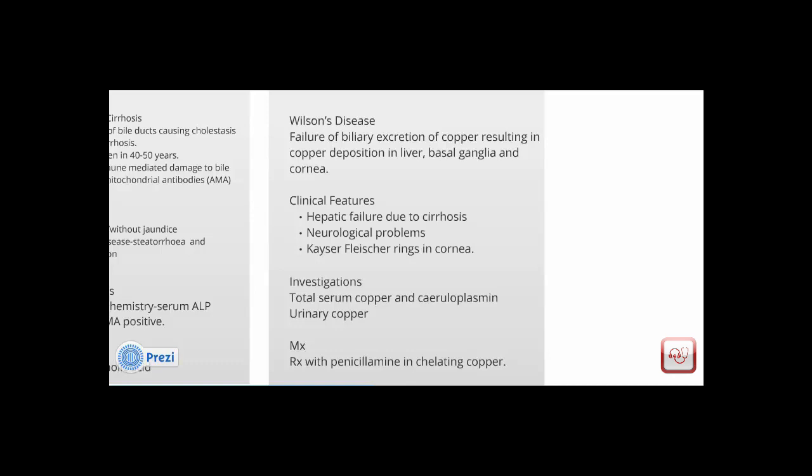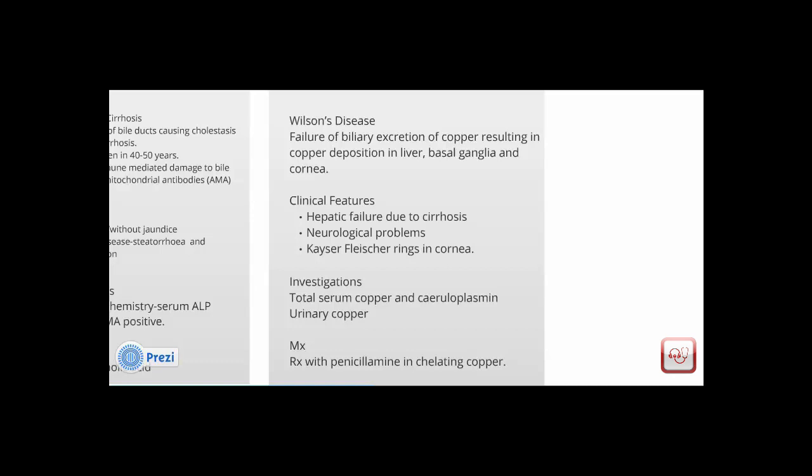Investigations would involve looking at copper levels: the total serum copper levels would be reduced, and ceruloplasmin, which is a copper-carrying protein present in the blood, would also be reduced. Urinary copper, if collected over a period of 24 hours, would show an increased level. Management of Wilson's disease involves lifelong treatment with penicillamine, which is an effective chelating agent, that is, it removes copper from the blood.